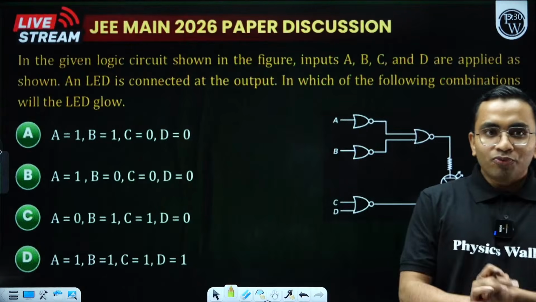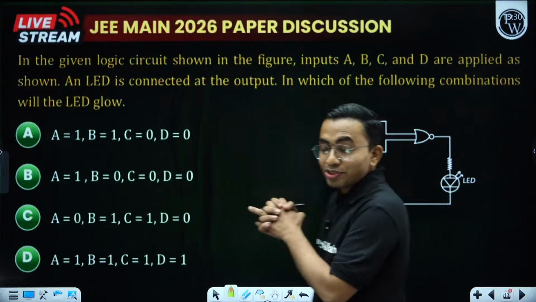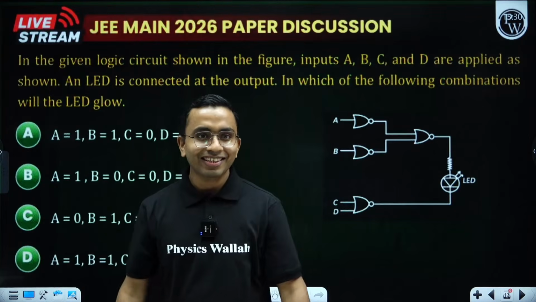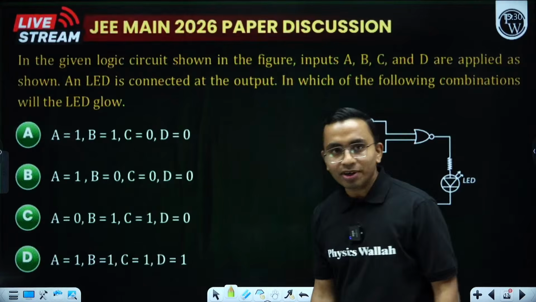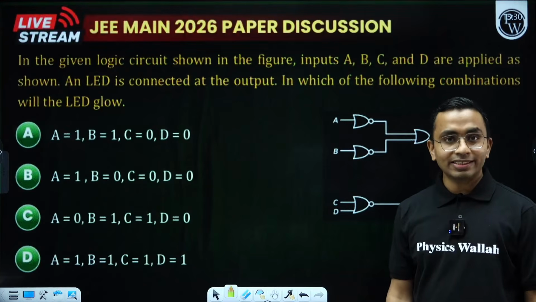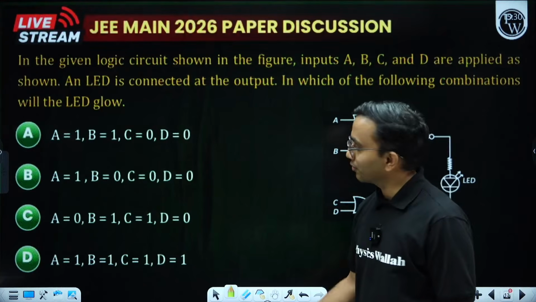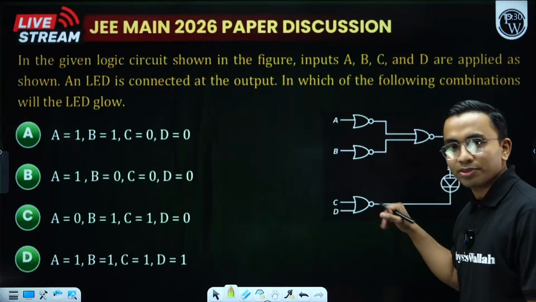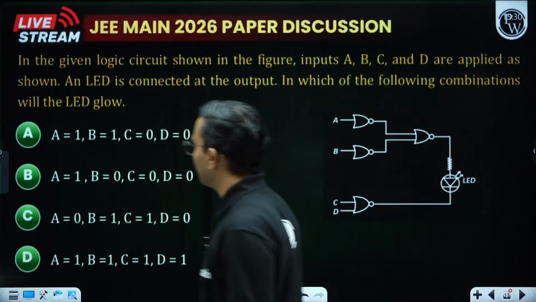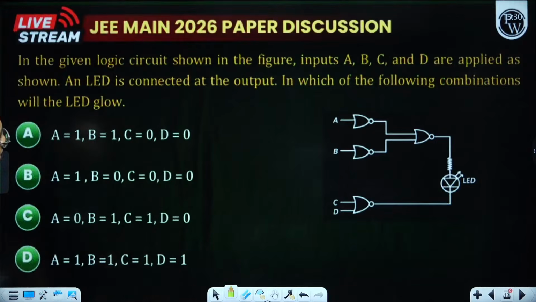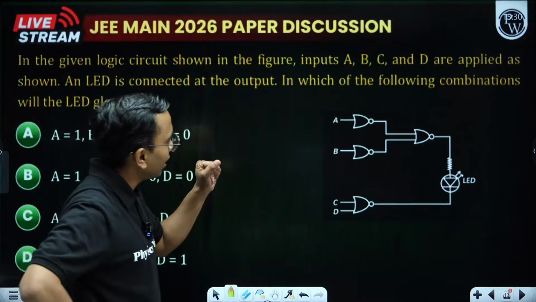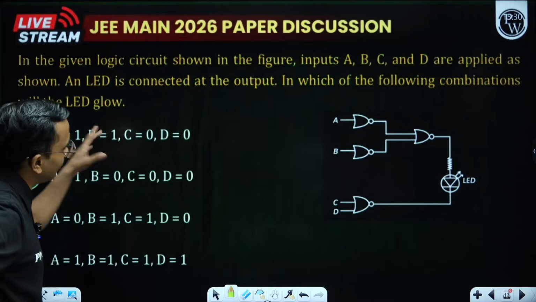Okay, great. Now we are with many questions on physics. Let us discuss that. As I was saying, from diodes and logic gates in semiconductors, questions are very much asked. So this is a question where we need to use the logic gate concept. Let us read it. In the given logic gate circuit in the figure, inputs A, B, C, D are shown. An LED is connected at the output. In which of the following combinations will the LED glow?